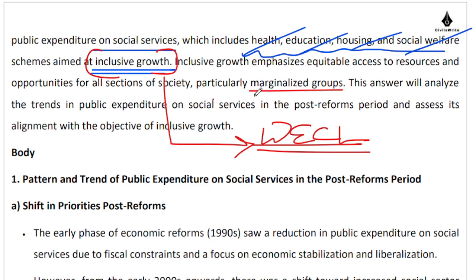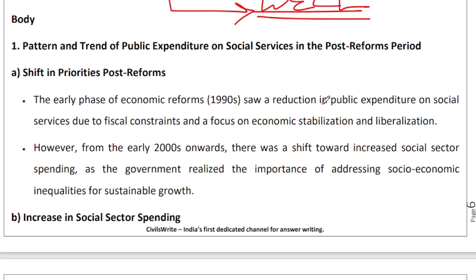So that's what the idea of inclusive growth is. And whom do we need to try and include? We need to try and include the marginalized groups into the growth process, into the production process, right? So what is the pattern and trend, right? So there's a shift in priorities post reforms. That is what you have to highlight, right?